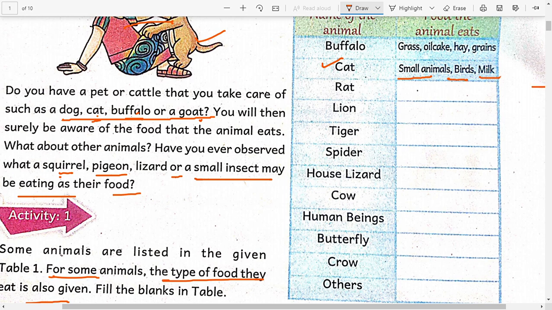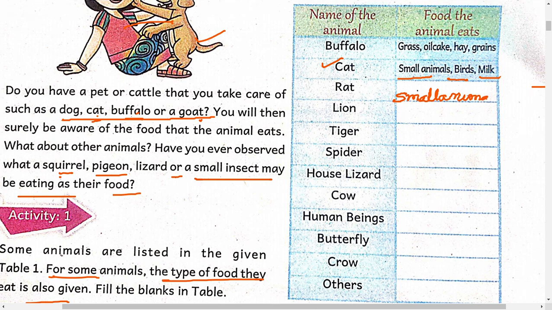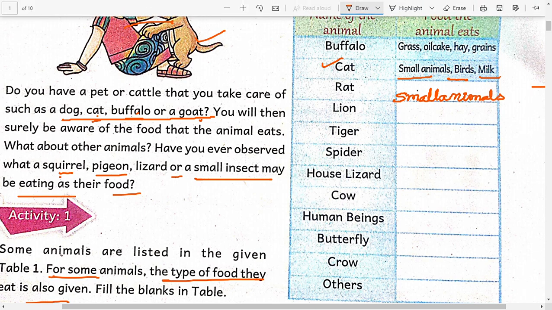So rat. What will a rat eat? A rat will eat some small animals, that means animals much smaller than the rat, and some seeds also. In our home, what will it eat? Seeds like grains and pulses it will eat, and some small animals and some small insects also.